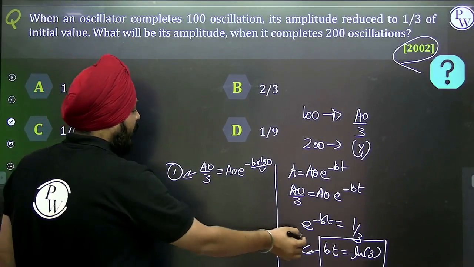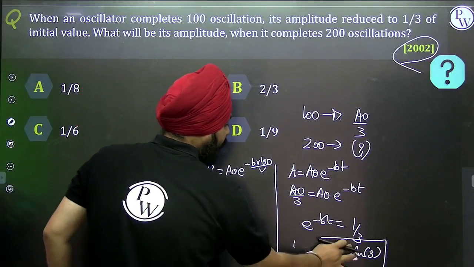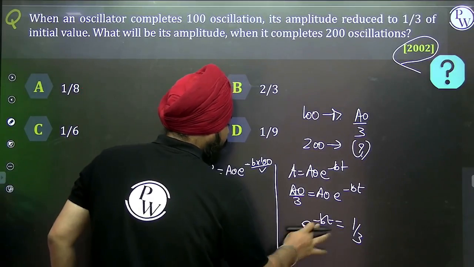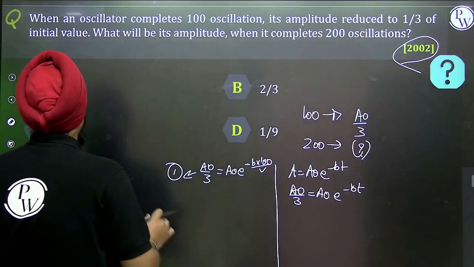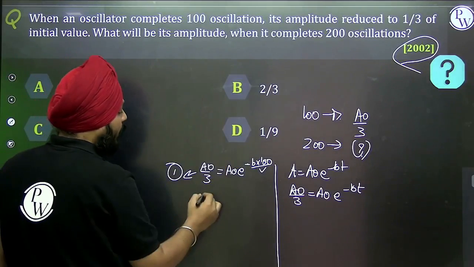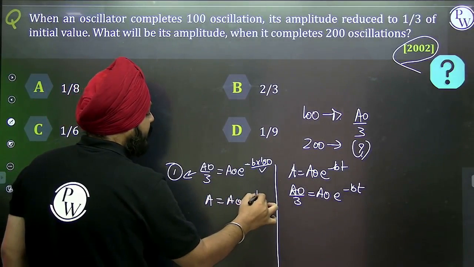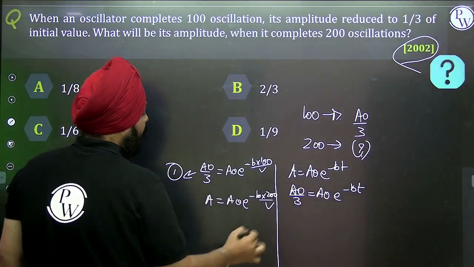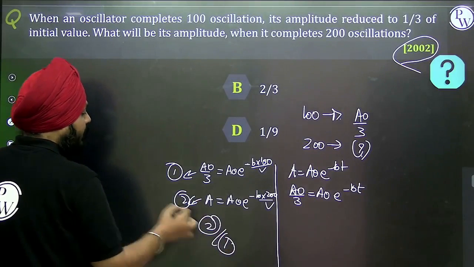Now this much is enough. Now let's solve this. For the 200 oscillations, can I say the value of A is A0 e raised to minus b into 200 by v, right? So taking the ratio of 2 by 1,